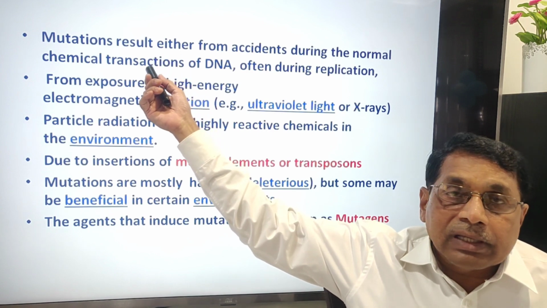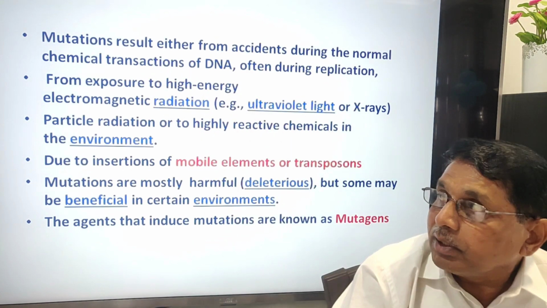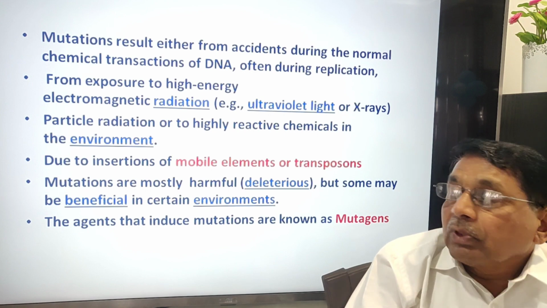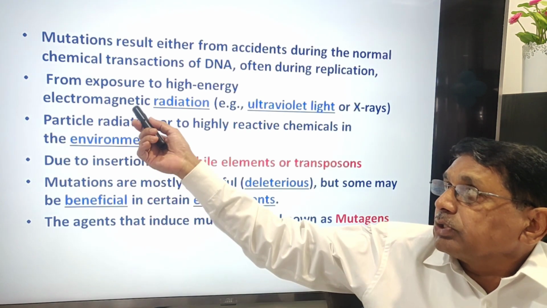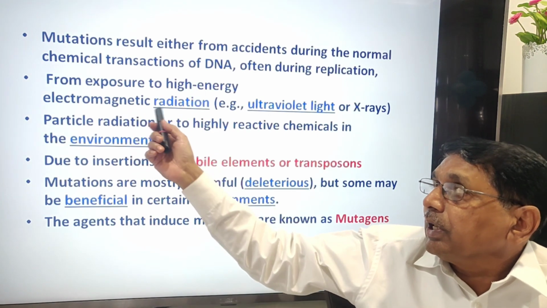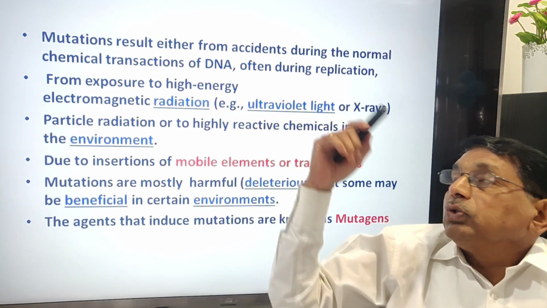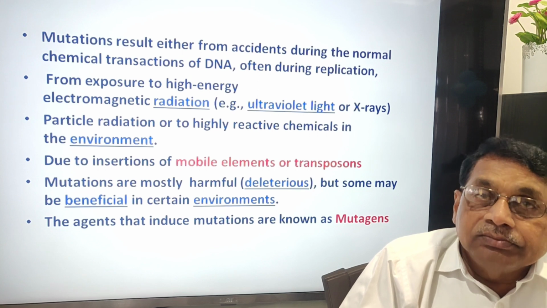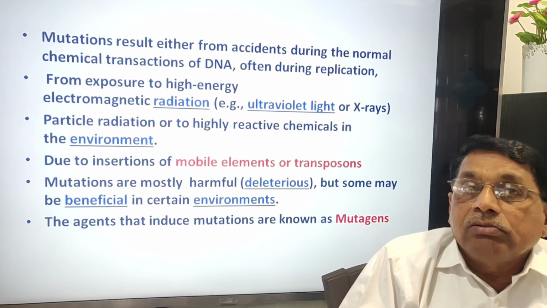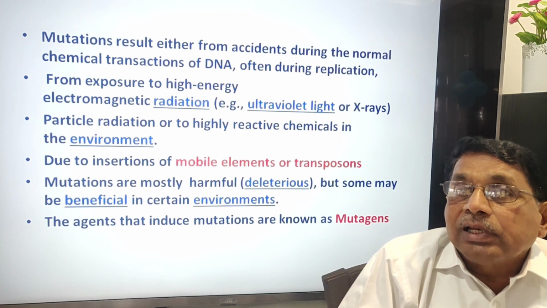So these may occur at the time of DNA replication, or if organisms are exposed to high energy electromagnetic radiation, just like UV light and X-rays, which are potential mutagenic physical agents.